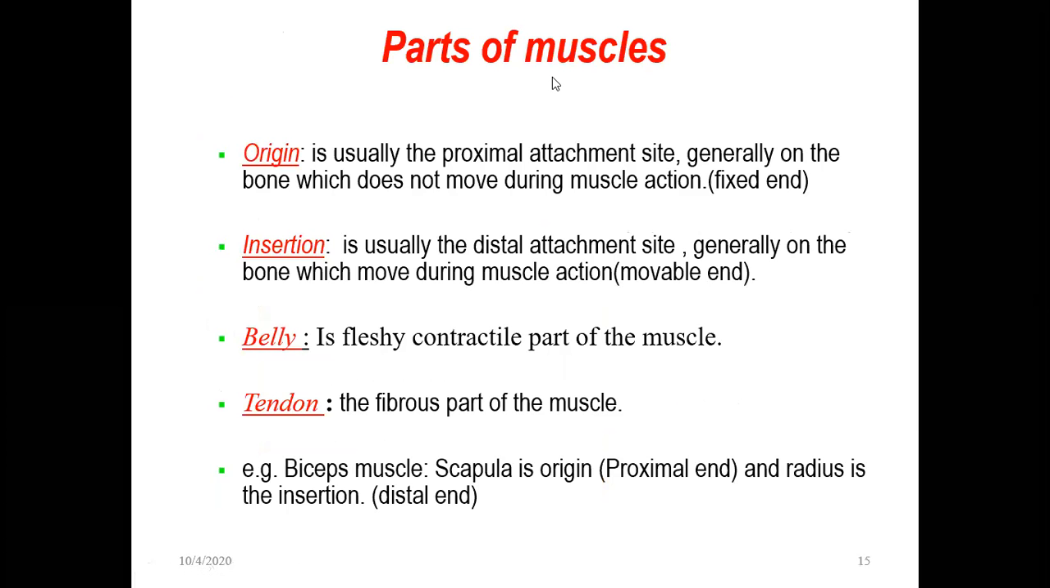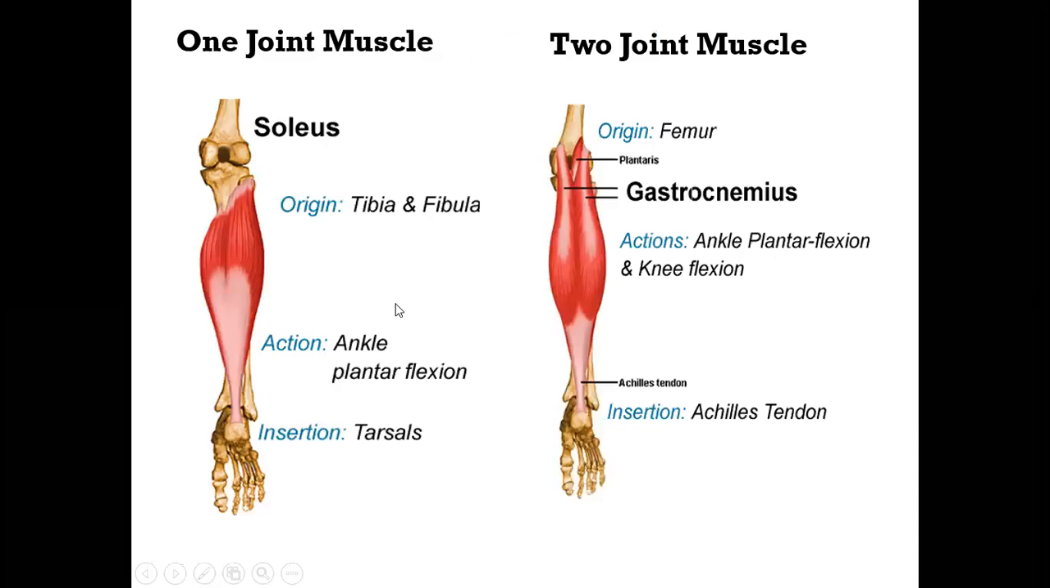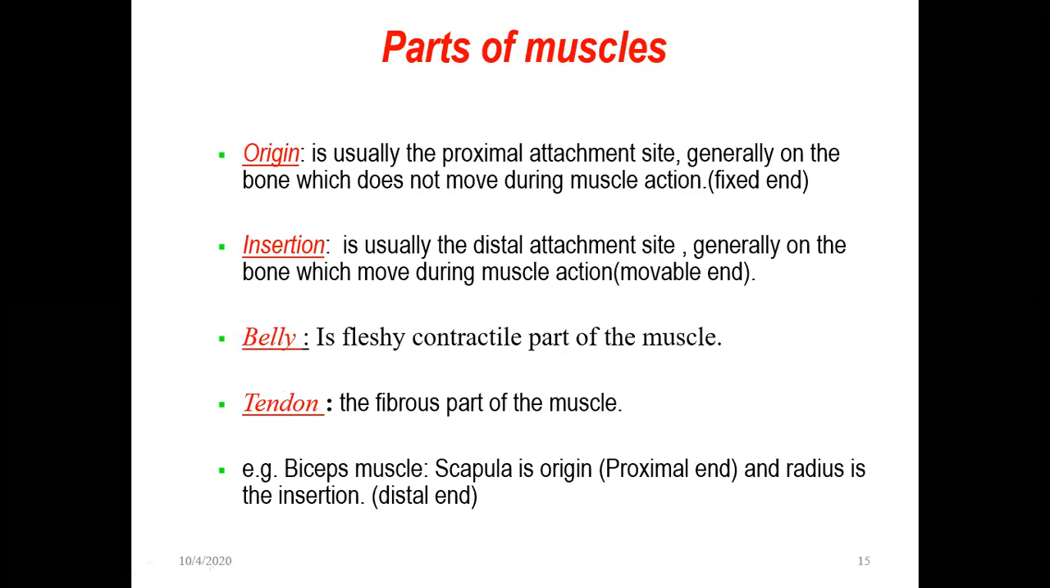This is the difference. Origin is usually the proximal attachment. Proximal means toward the center of the body. That is called proximal attachment, generally on the bone which does not move during muscle action. It is the fixed end. Insertion is usually the distal attachment. Distal means away from the center of the body, generally on the bone which moves during muscle action. So that is the movable end. As I showed you, this is the origin because it does not move, but this part moves, so it is called the insertion. Then what is belly?